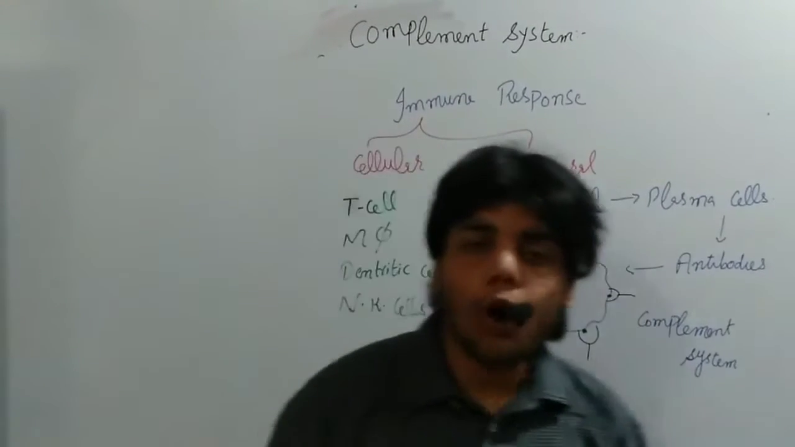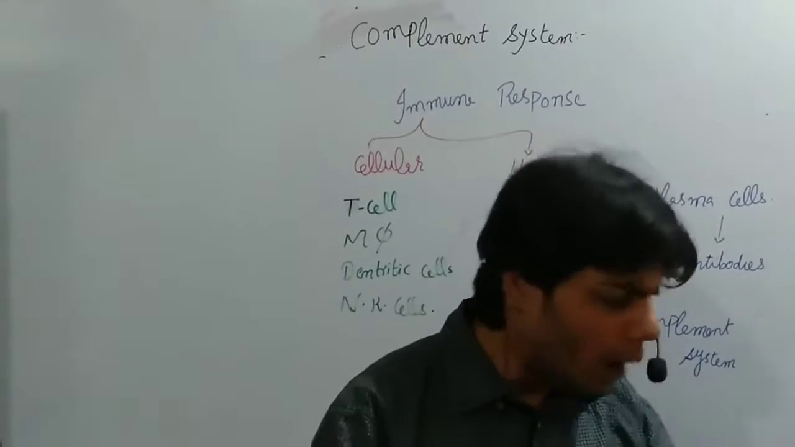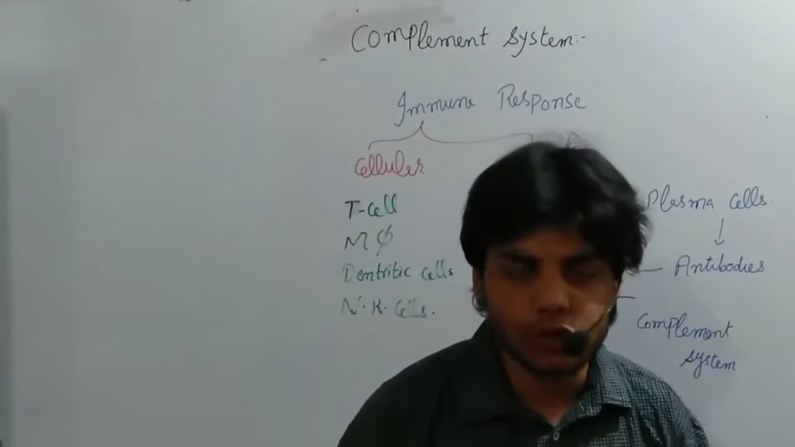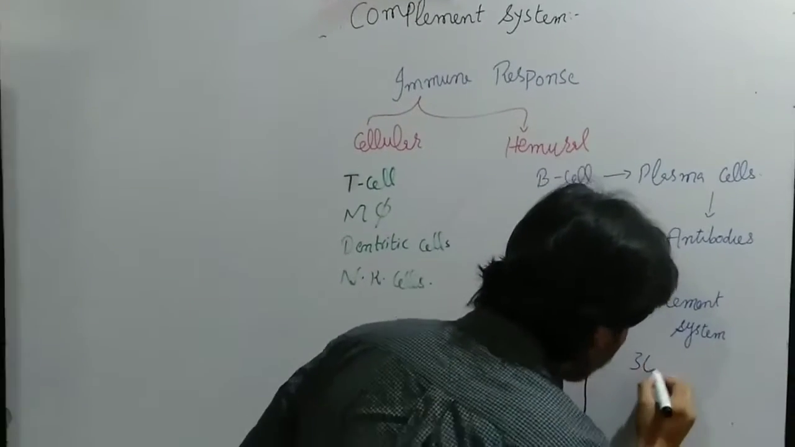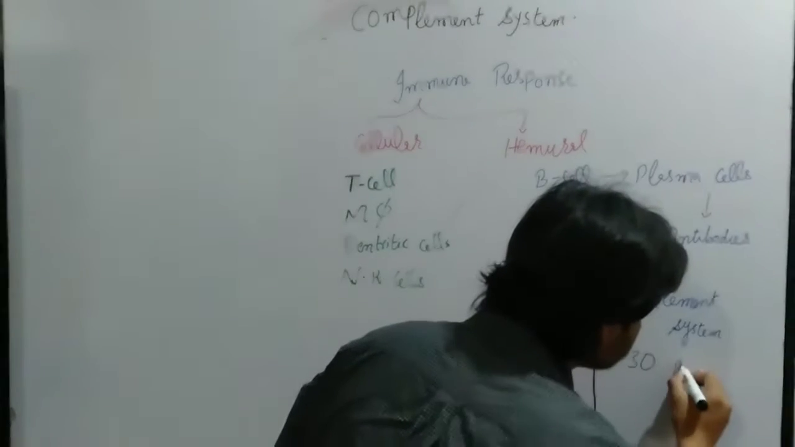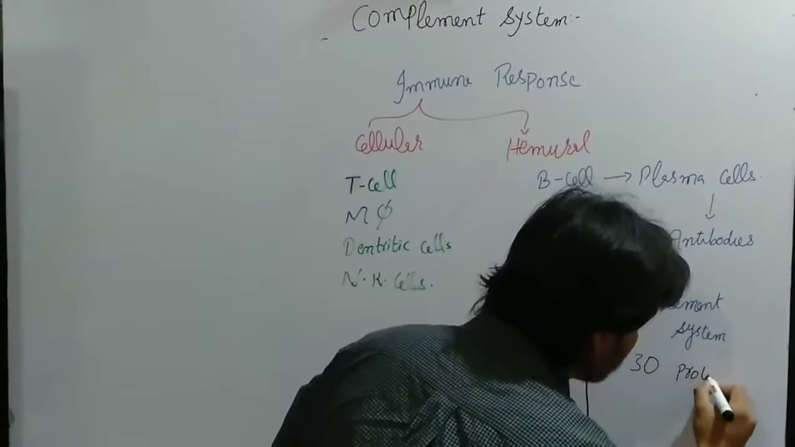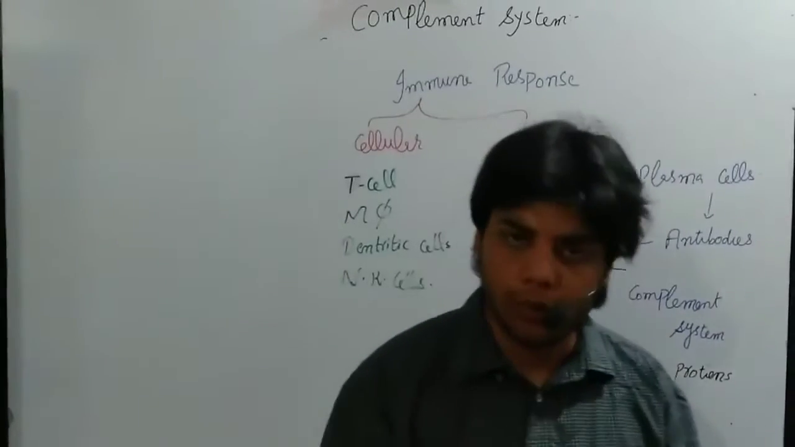In the complement system we have different kinds of proteins. We have almost 30 types of proteins. Let me write. We have 30 types of enzymes or proteins. These proteins are sometimes glycoproteins, lipids, or glycolipids, but usually these are proteins.